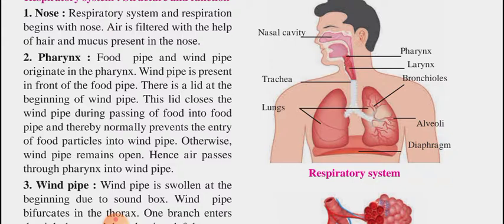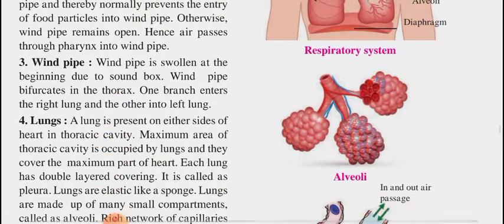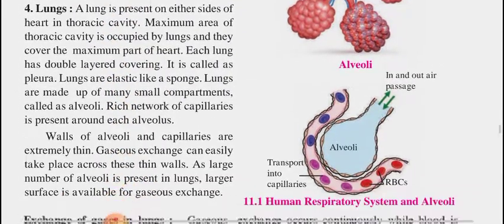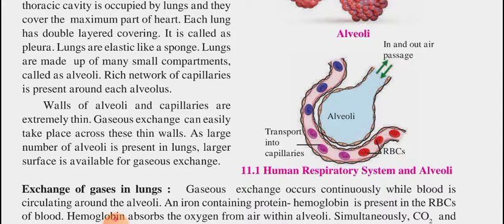This is front of our heart. Walls of alveoli and capillaries are extremely thin. Gaseous exchange can easily take place across these thin walls.